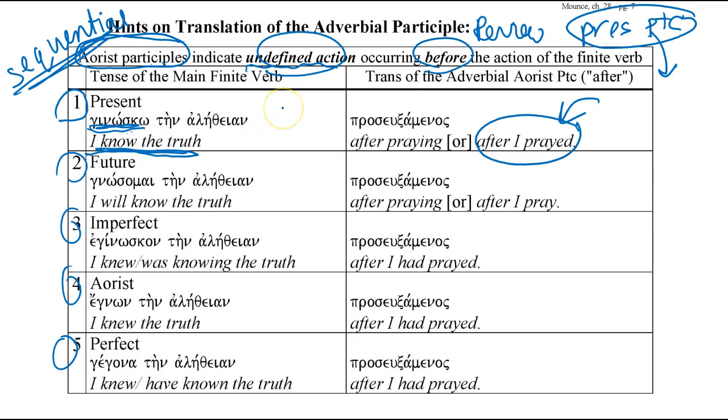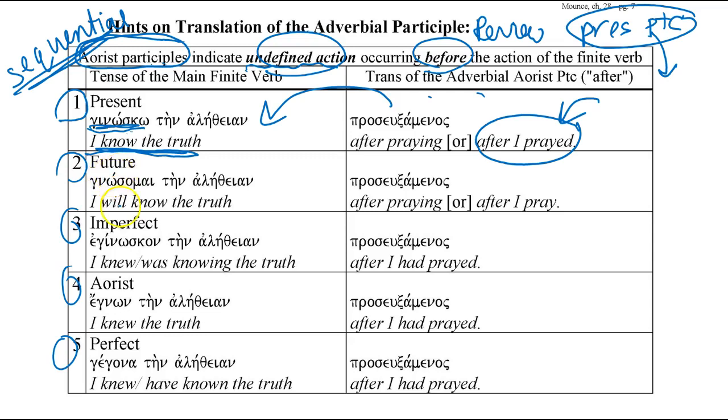So when we talk about sequential translations for the participles, again, the action of the participle happens first and then the action of the main verb. The tenses will try to reflect that. Your English translations, in terms of the time of the action, will try to reflect that.